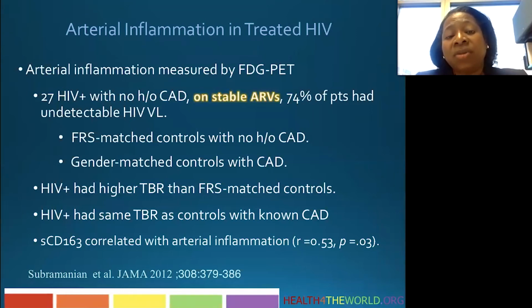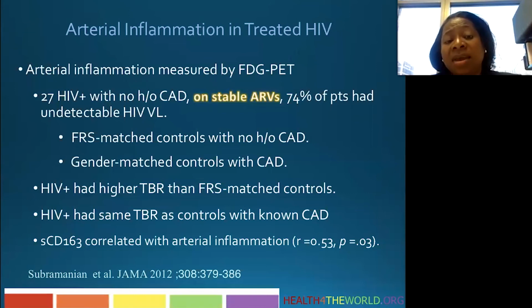And they matched them to controls who had no coronary artery disease, but had the same Framingham risk scores, which is what we were using at that time in 2012 to assess risk for cardiovascular disease. And they also matched them to controls who had known coronary artery disease. So these were men who were HIV infected, no coronary artery disease, controls who also had no coronary artery disease, but similar Framingham risk, and then gender match controls who had known coronary artery disease.